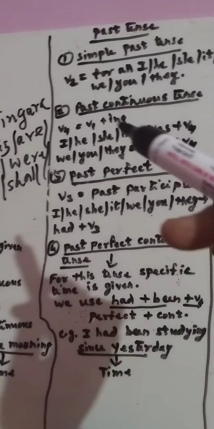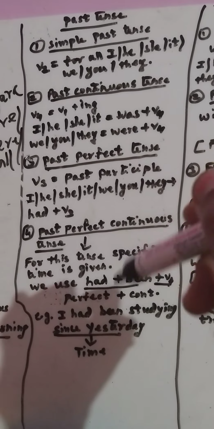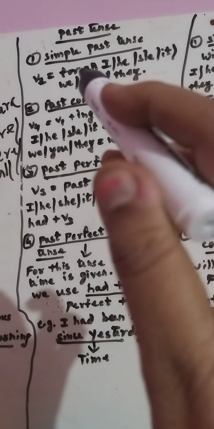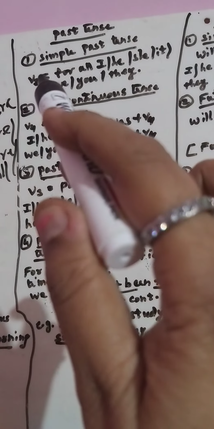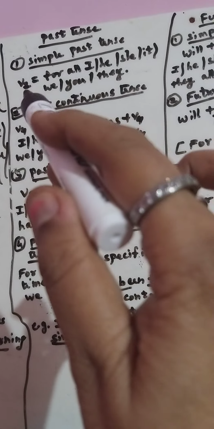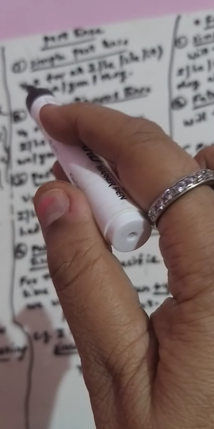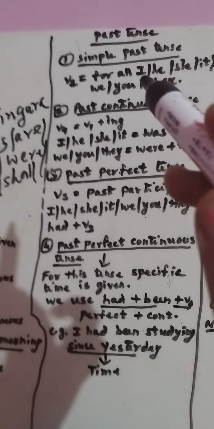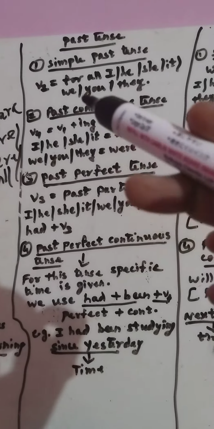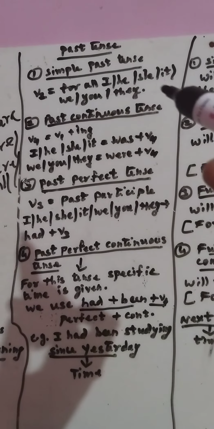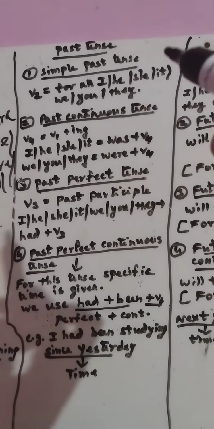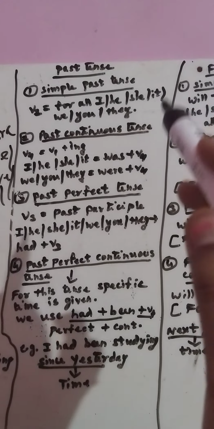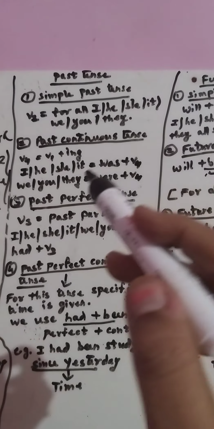Now, let us go to the other 4, which is the past tense. It is a very, very simple one. It doesn't have any complication. It uses verb 2. What is verb 2? Verb 2, all of you know, if I take gone, the gone becomes went. All of you know that. So, I went to school, they went to school, you went to school. So, all personal pronouns take the one verb only. Not like the present tense.